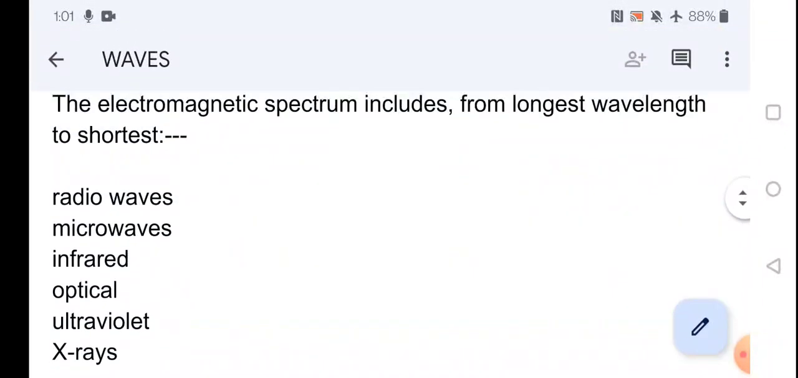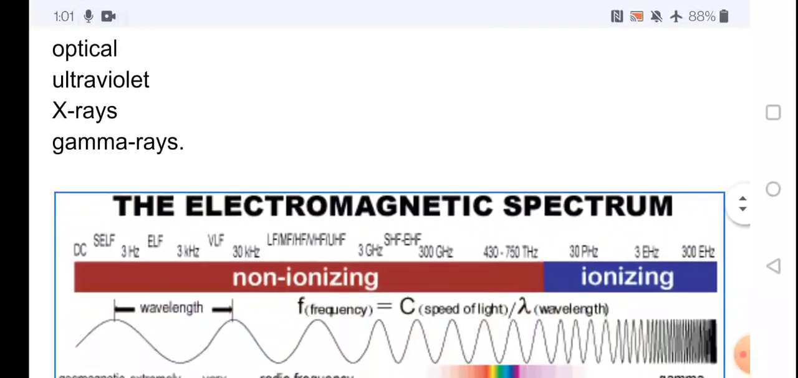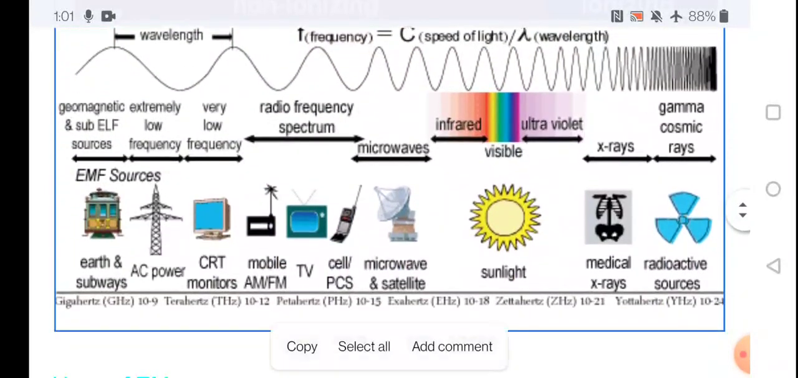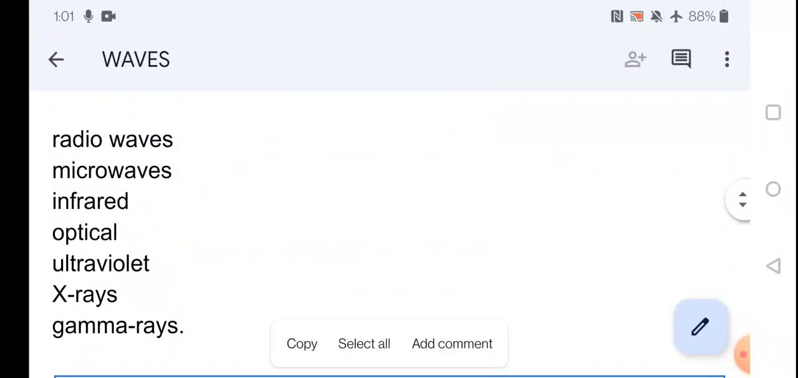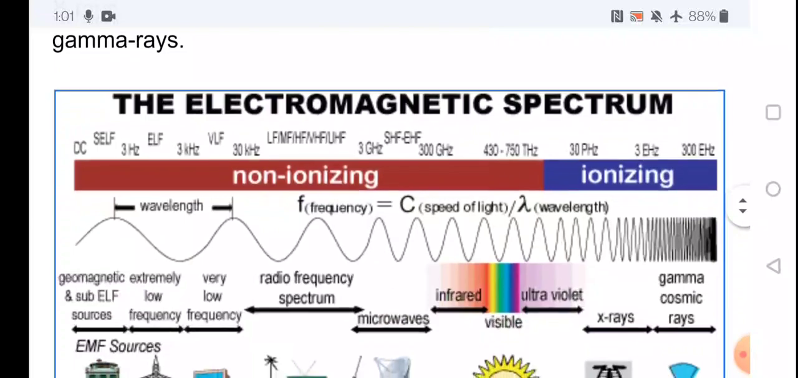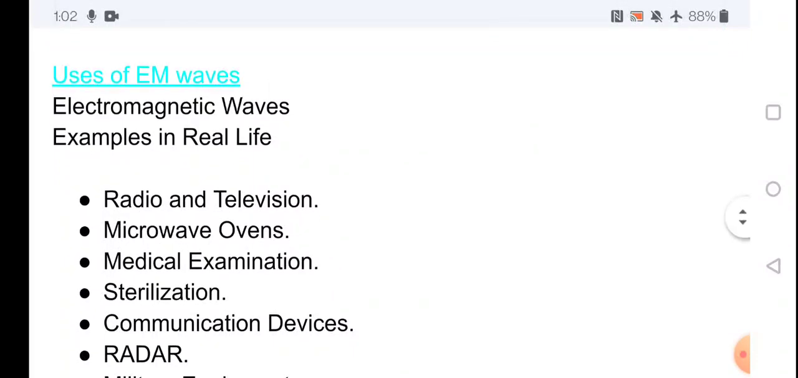This is classified as radio waves, microwaves, infrared waves, optical waves, ultraviolet, X-rays, gamma rays, etc. This classification is based on the frequency of waves. Uses of the electromagnetic waves.